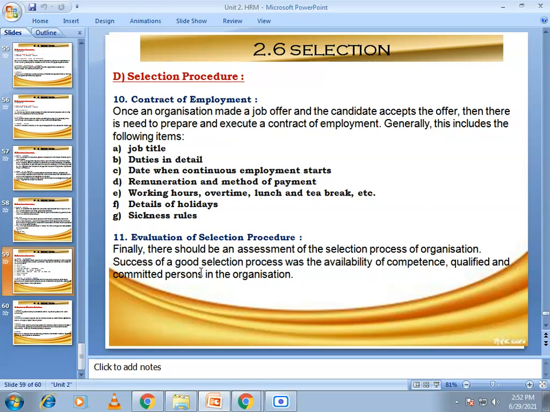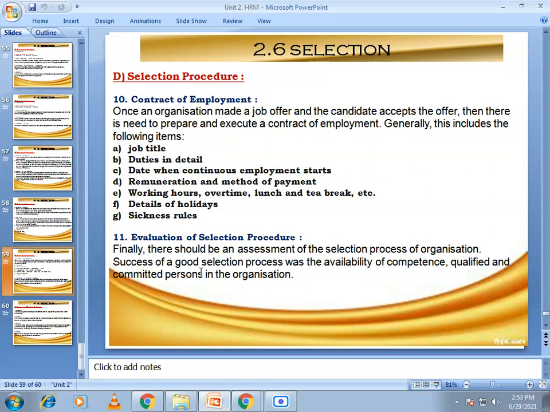Generally, this includes the following items: job title, duties in detail, the date when continuous employment starts, remuneration and method of payment, working hours, overtime, lunch and tea breaks, etc. Then details of holidays and sickness rules, like sick leaves and paid leaves.